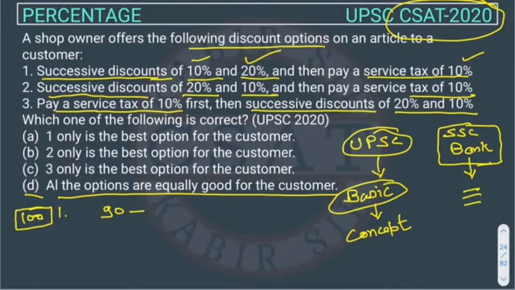And then he is giving the discount of 20% on 90. Right? So it will be like 90 into 80 upon 100, right? So the price will be 72 rupees. Now he is charging 10% tax on this, right? So it will be this much, right?